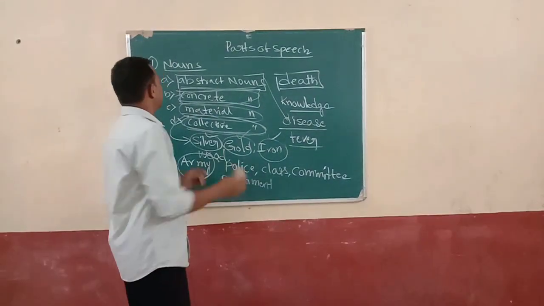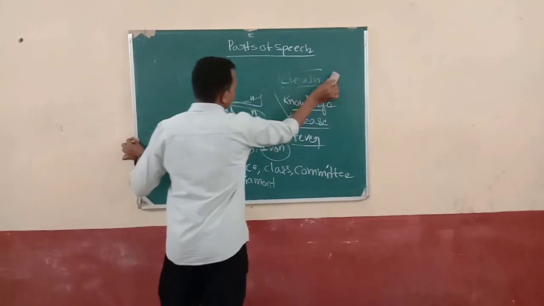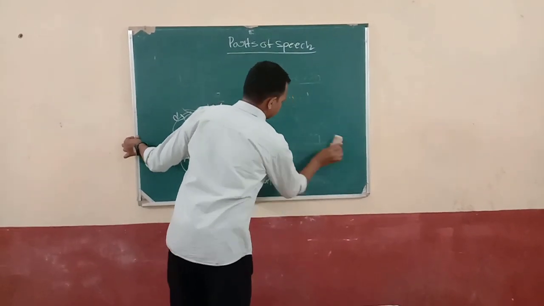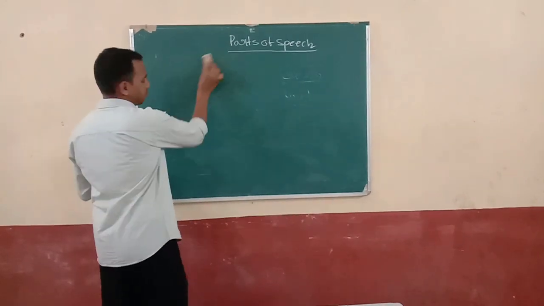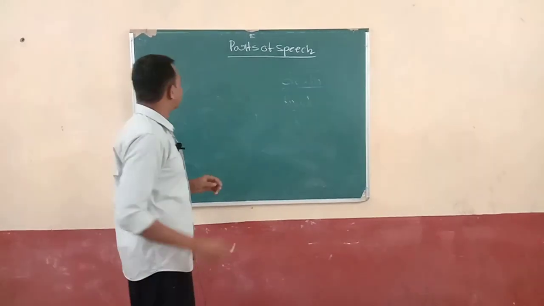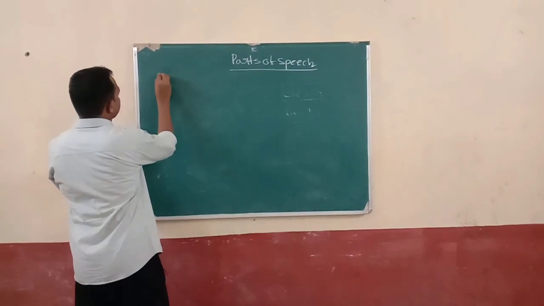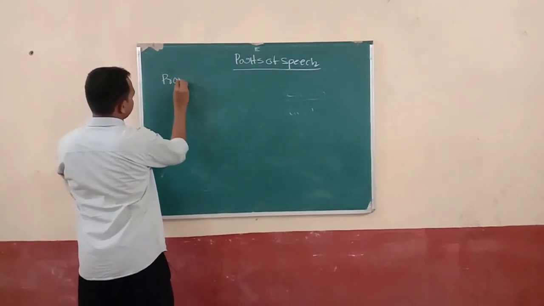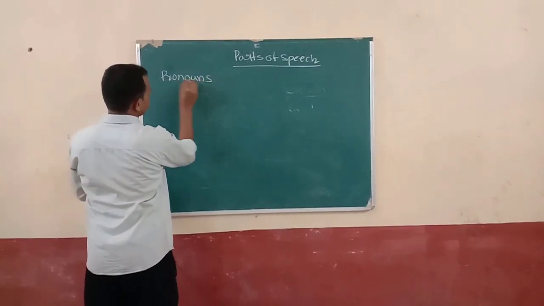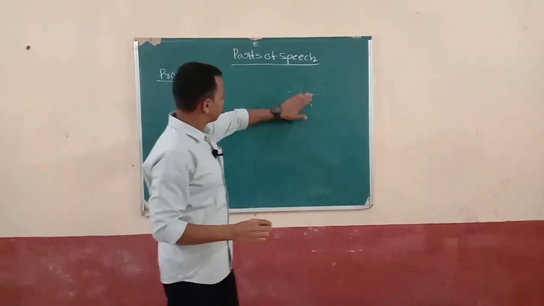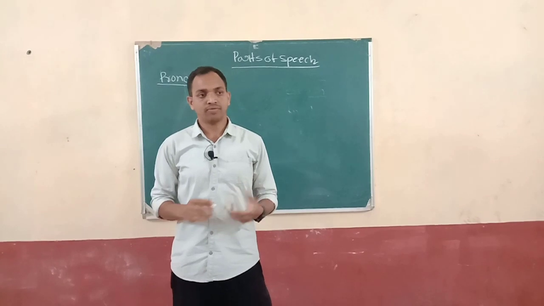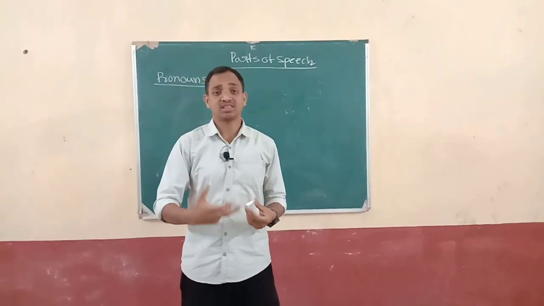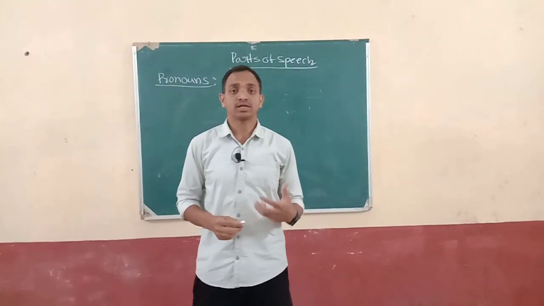So right, next one. Next we have to learn pronouns. Instead of naming words, we use different kinds of words that are called pronouns.